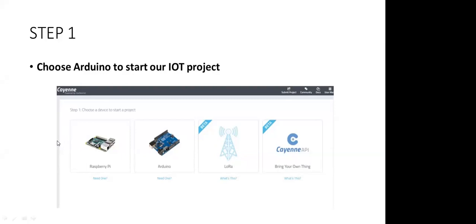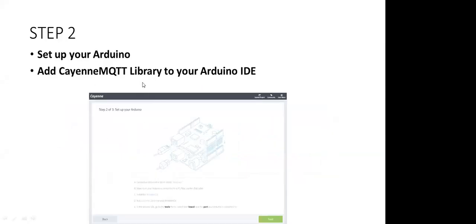After doing this, the second step is how you want to connect your Arduino. First of all, you can install the Arduino software in your system. Otherwise, you can use the cloud also. But I will show you right now with the downloaded version of the Arduino software on your computer, so that you will get familiar with that software also.